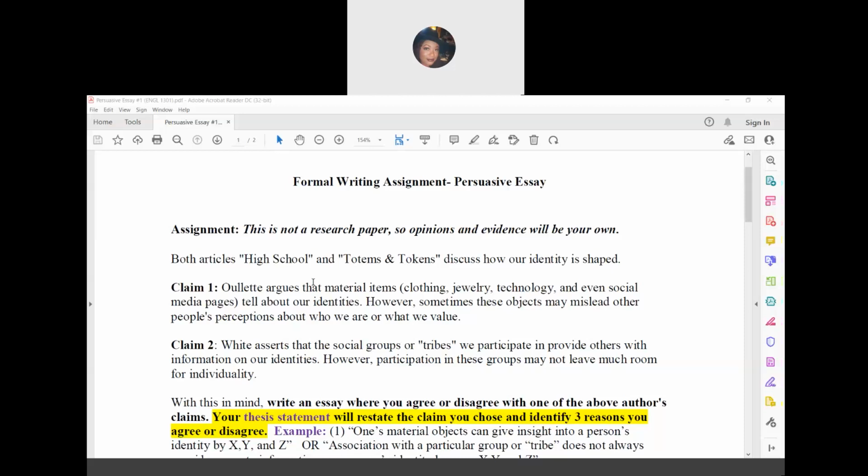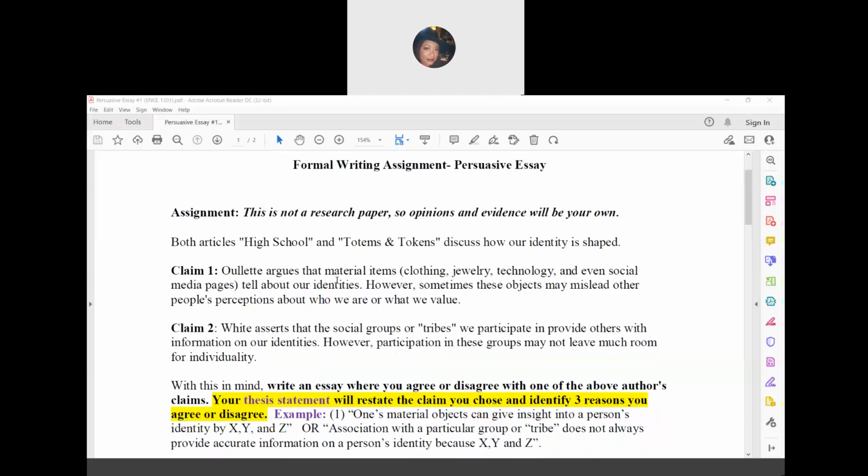Prompt. Both articles, High School and Totems and Tokens, discuss how our identity is shaped. Claim 1. Outlet argues that material items, clothing, jewelry, technology, and even social media pages tell about our identities. However, sometimes these objects may mislead other people's perceptions about who we are and what we value.